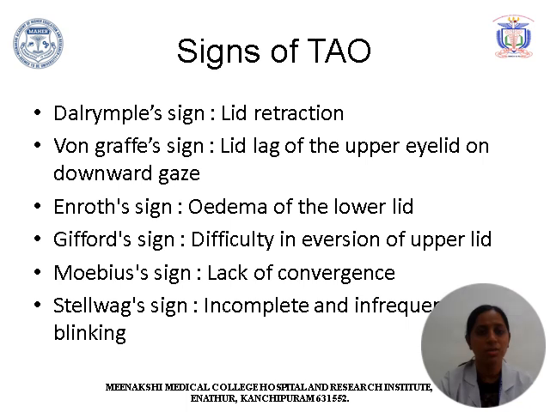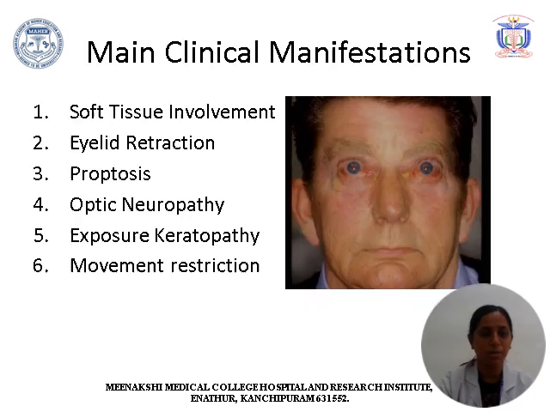So these are the signs of thyroid associated ophthalmopathy. Dalrymple sign, caused due to eyelid retraction. Von Graefe sign, lid lag of upper lid on down gaze. Enroth sign, edema of the lower lid. Gifford sign, difficulty in eversion of the upper lid. Mobius sign, lack of convergence. Stellwag sign, incomplete and infrequent blinking.